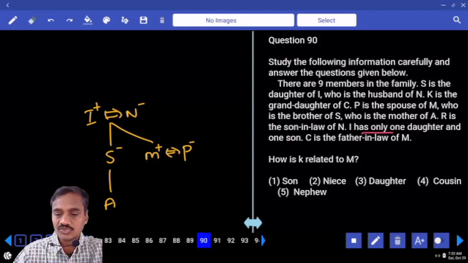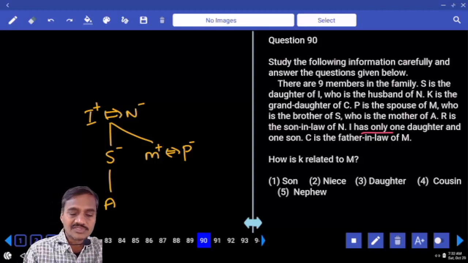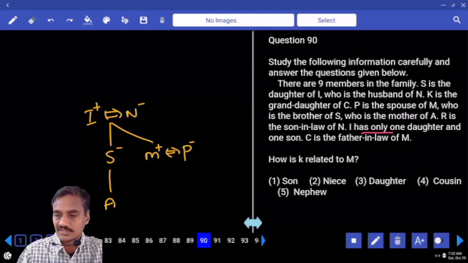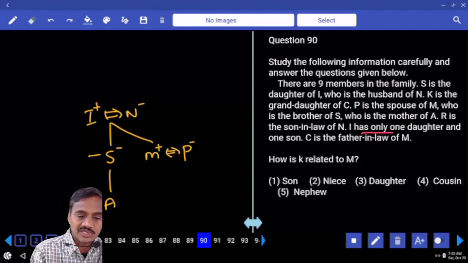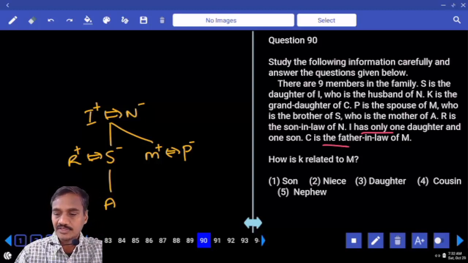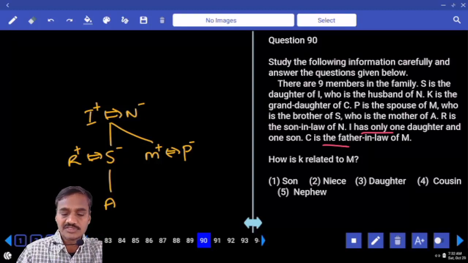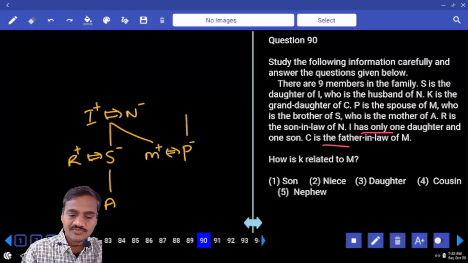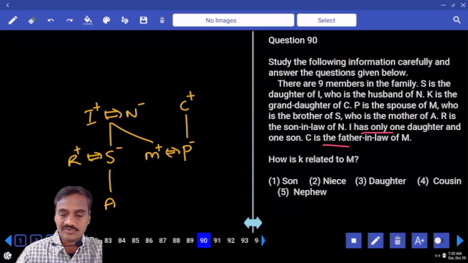Now this I has only 1 daughter and 1 son. 1 son is already there and 1 daughter. And R is the son-in-law, so R must be married to whom? R must be married to S. Is that right? And next, C is the father-in-law of M. M's father-in-law means M's wife's father. And C is the father-in-law. 3 plus 4, 7 plus 1, 8.